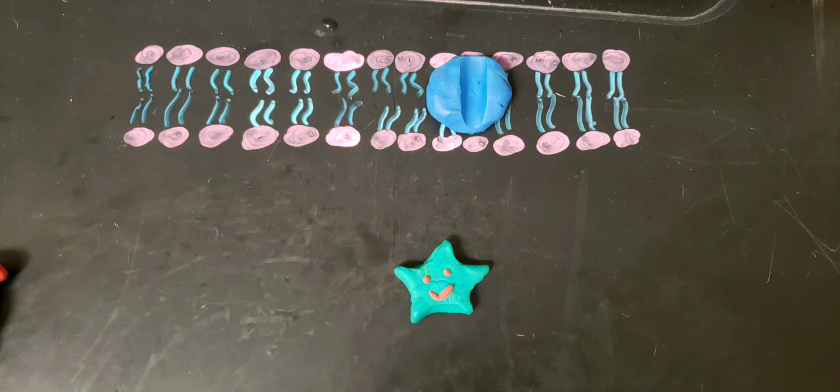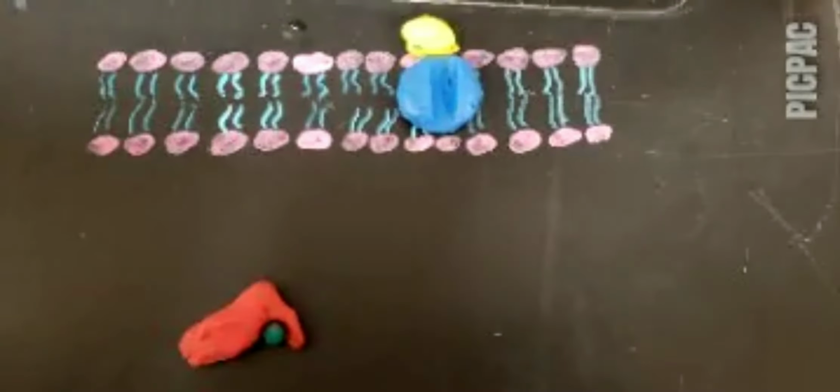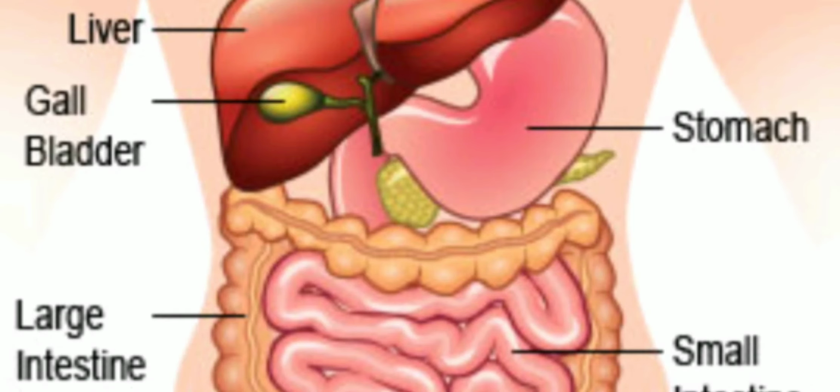An example of this cell response can also be seen from the insulin example. A pathway the phosphorylation process follows is the PI3K signaling pathway. The end of this pathway sends GLUT4 to the cell membrane to allow glucose to enter the cell to be converted to ATP or glycogen. An organ that uses this receptor is the liver, as it takes in glucose to make glycogen.